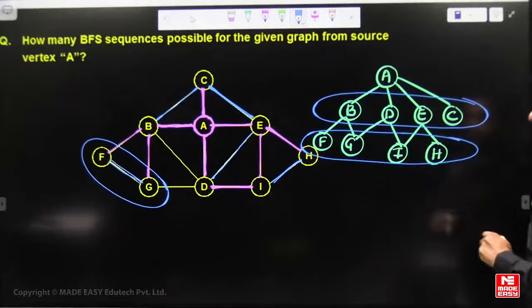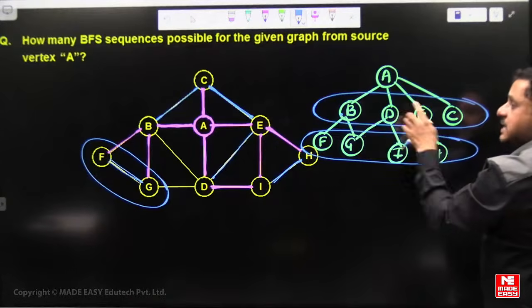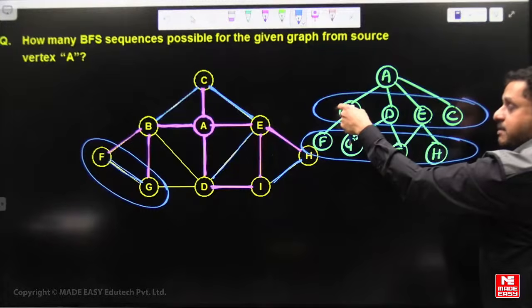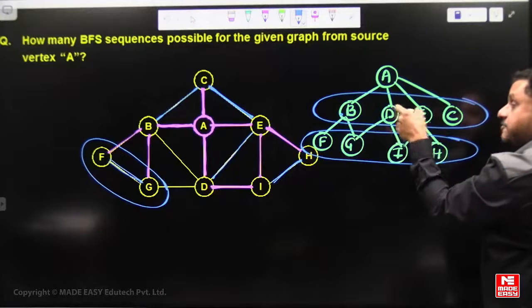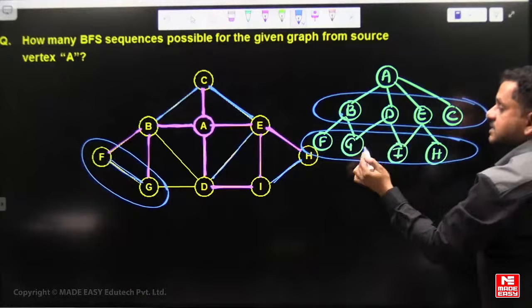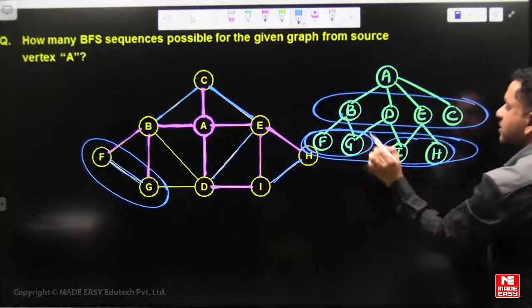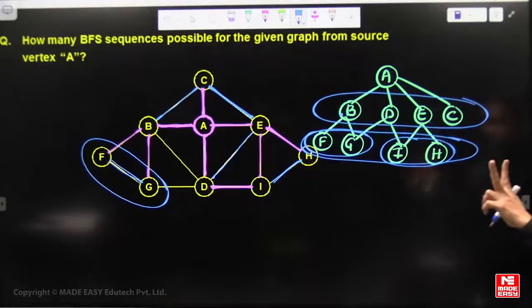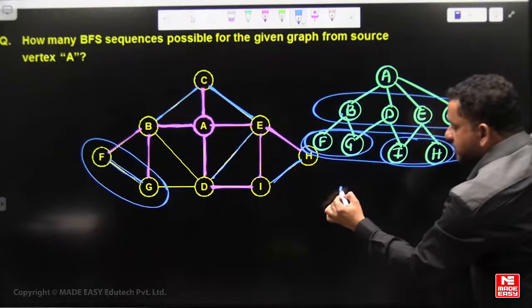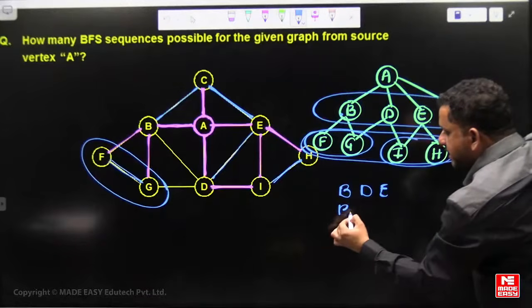Now see, if B then E, or E then B, and after that D, in that case these two vertices have 2 factorial ways. In the third level, there are choices for this: BDE or BED.